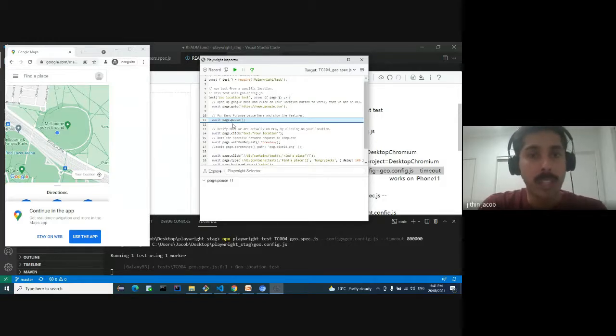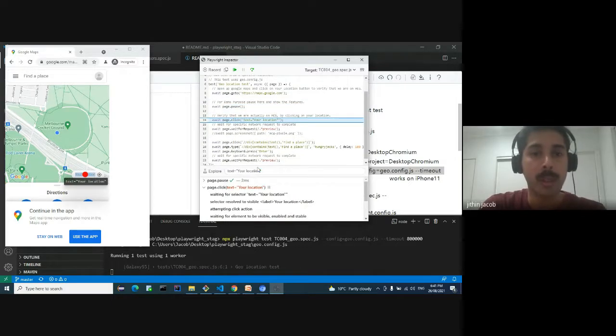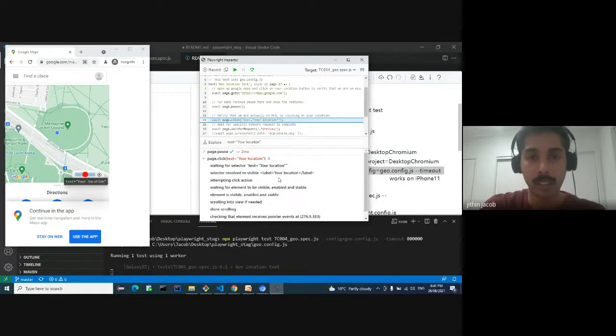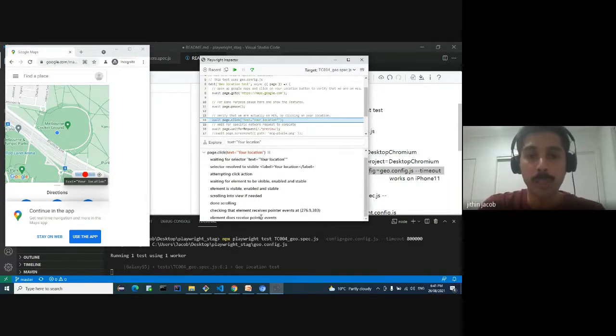So now the next action which we are going to do, suppose I click this step over. There are so many options down here, we'll see through them later. If I click step over, it will show what's the next action which I'm going to perform. That's a click. I'm going to click on this button to verify that I'm actually on the MCG itself, if the geolocation has been done correctly. Now let's look at the auto-wait feature.